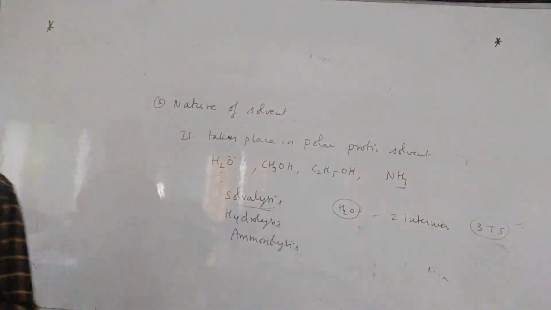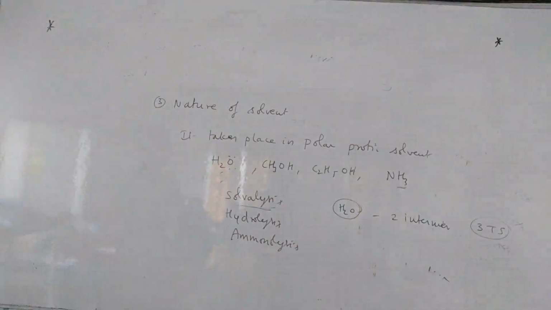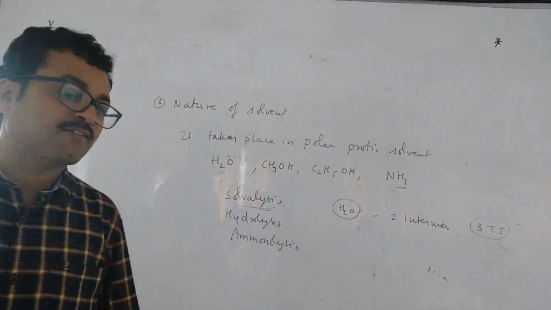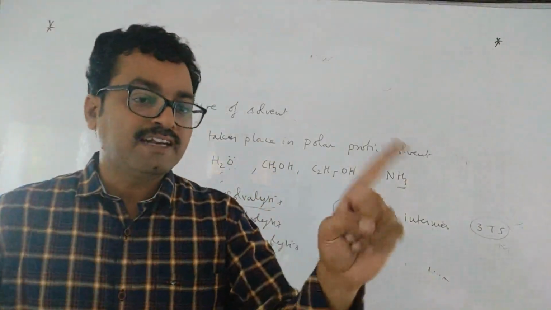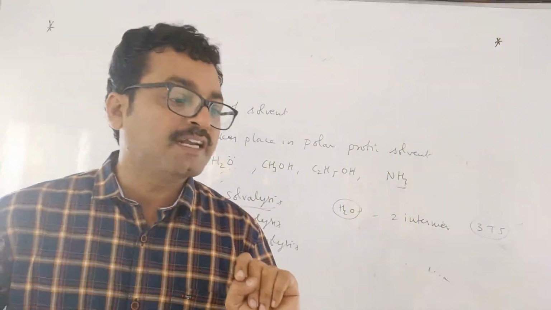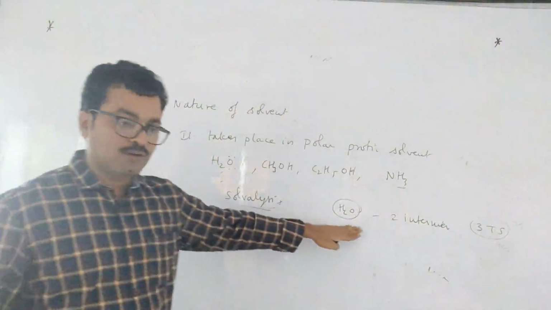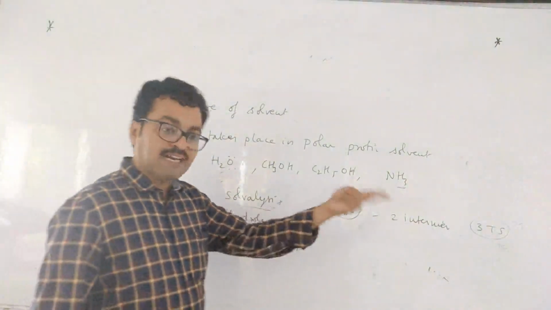So generally, if you are getting 1 intermediate, how many transition states are formed? This is also a question. In the SN1 reaction, I have given the graph now. In that, how many intermediates are formed? Only 1 intermediate is formed, the carbocation. So how many transition states are formed? 2, right? If you take a neutral nucleophile, there will be 2 transition states.